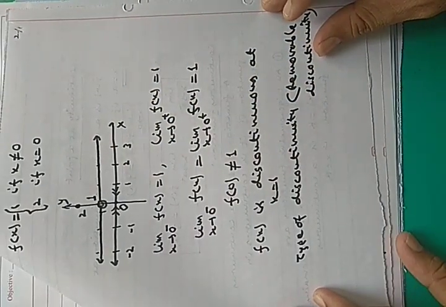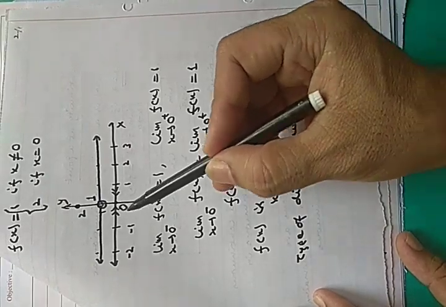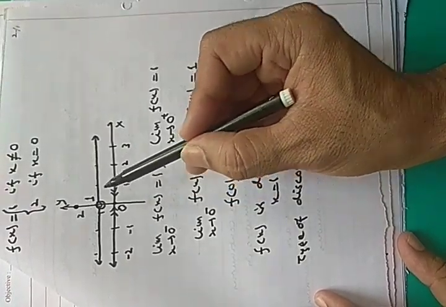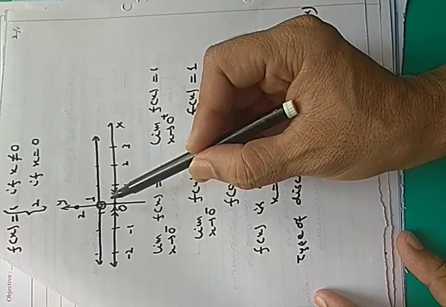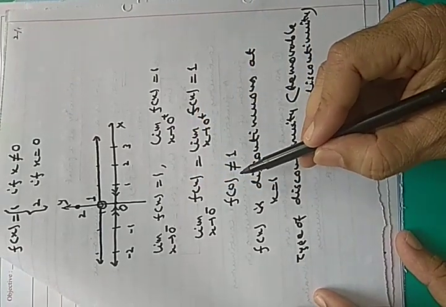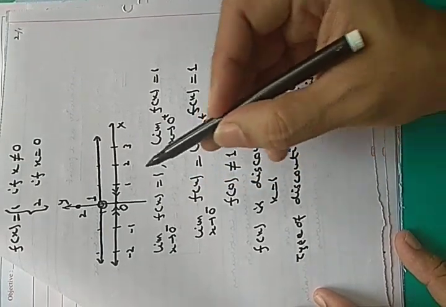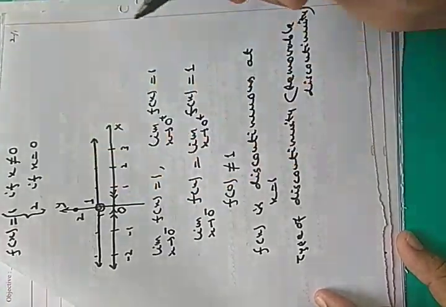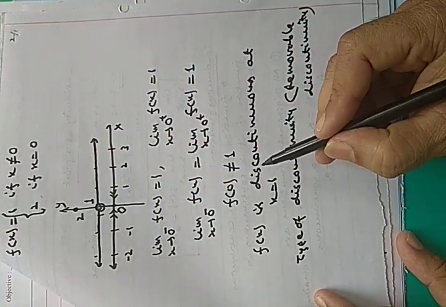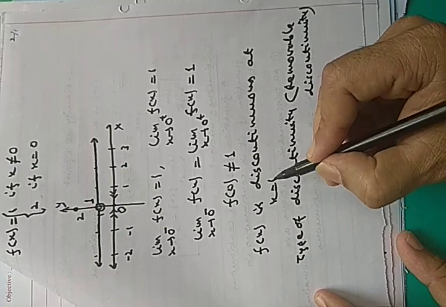In this problem the left hand limit was 1, the right hand limit was also 1, and the value of the function at 0 is not equal to 1. Actually, at x equals 0 it is 2. So f(x) is discontinuous at x equals 0.